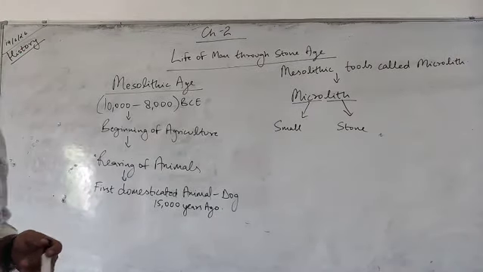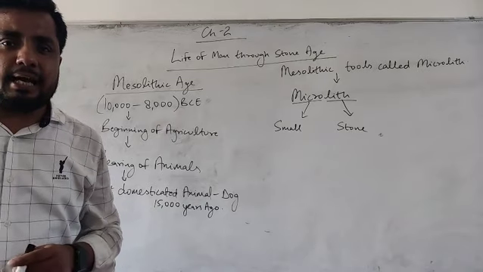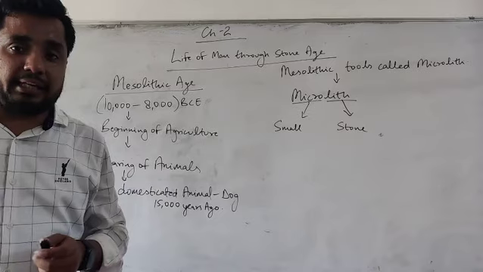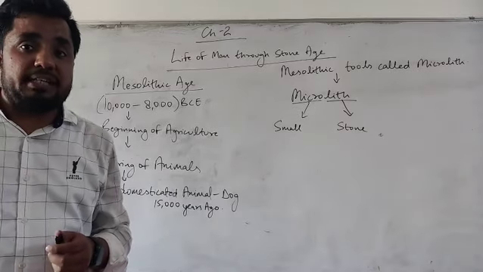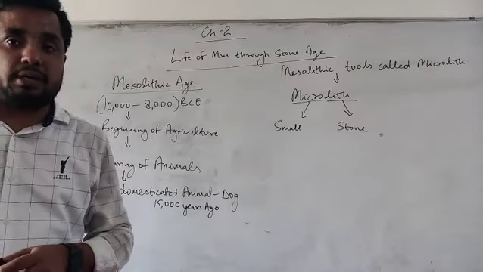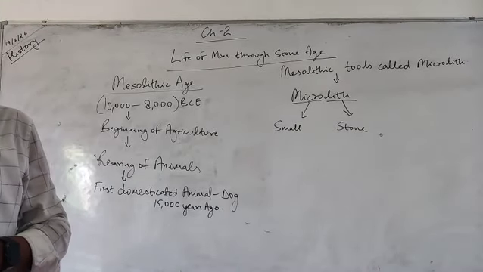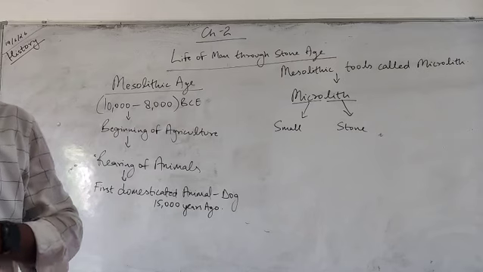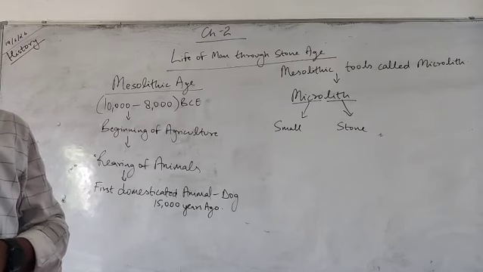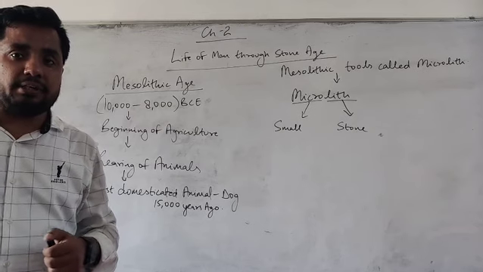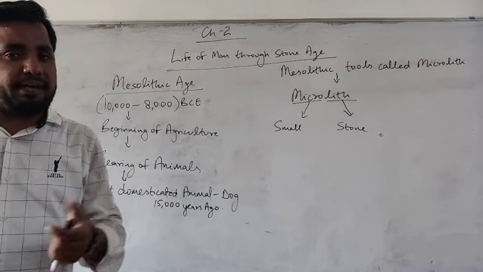So now let's get a quick recap about the Paleolithic age. What was the Paleolithic age? Paleo means old, lithos means stone. So Paleolithic age meant old stone age. The old stone age, which extended from 25 lakh years to 10,000 years, was known as the Paleolithic age.